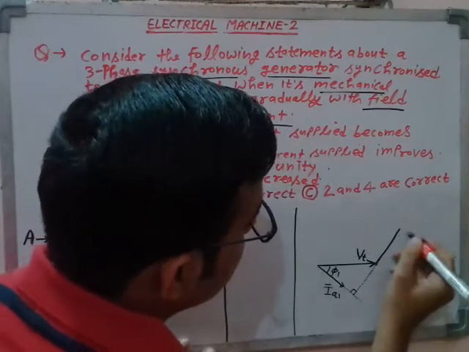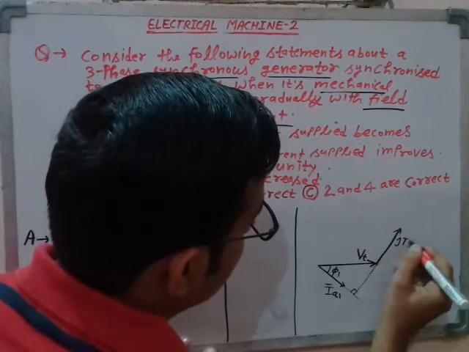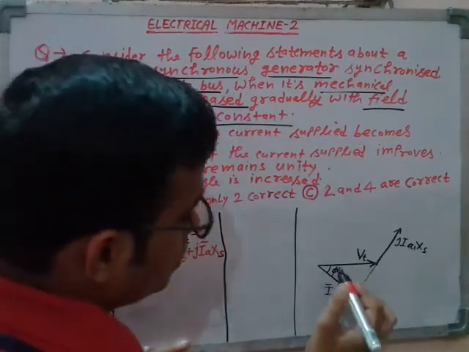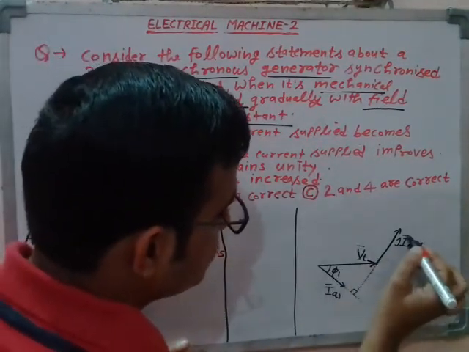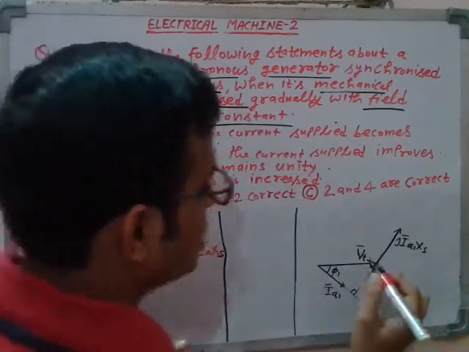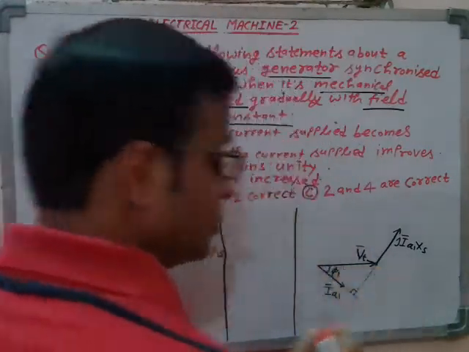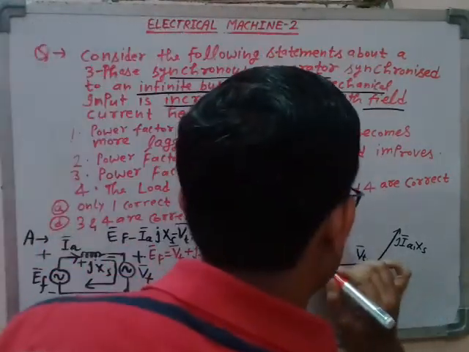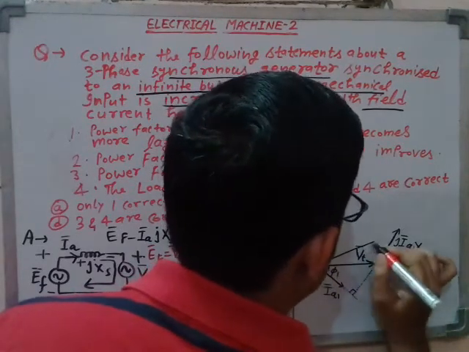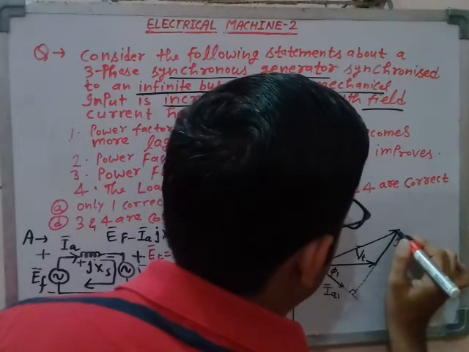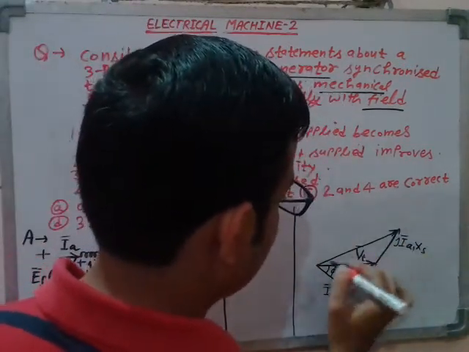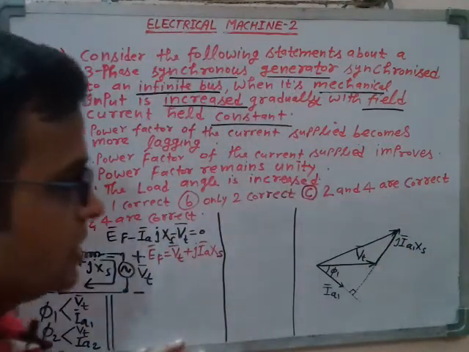This phasor is j times IA1 into XS, right? Now Vt, these are all phasor values, mind it clearly. Vt plus jIAXS, the phasor sum of these two will give you the excitation EMF phasor. That means you join this point and this point, and you will get the excitation EMF like this. So this phasor, this one, is the excitation EMF phasor.